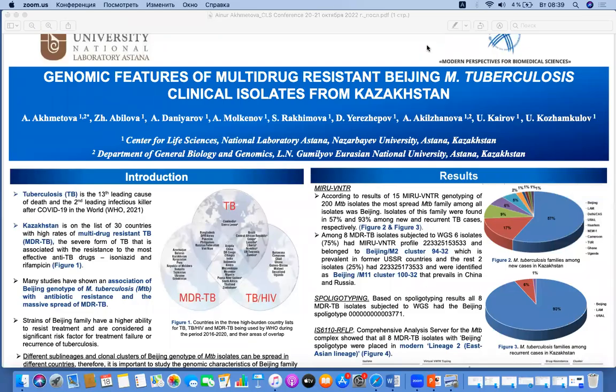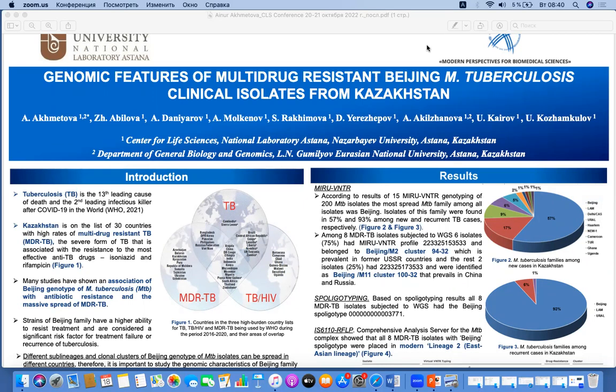Hello everyone, let me introduce my poster titled Genomic Features of Multidrug Resistant Beijing M. tuberculosis Clinical Isolates from Kazakhstan. According to WHO, tuberculosis is the 13th leading cause of death and the second leading infectious killer in the world. Kazakhstan is one of the 30 countries with high rates of multidrug resistant tuberculosis, MDR-TB, the severe form of TB that is associated with the resistance to the main anti-TB drugs, isoniazid and rifampicin.